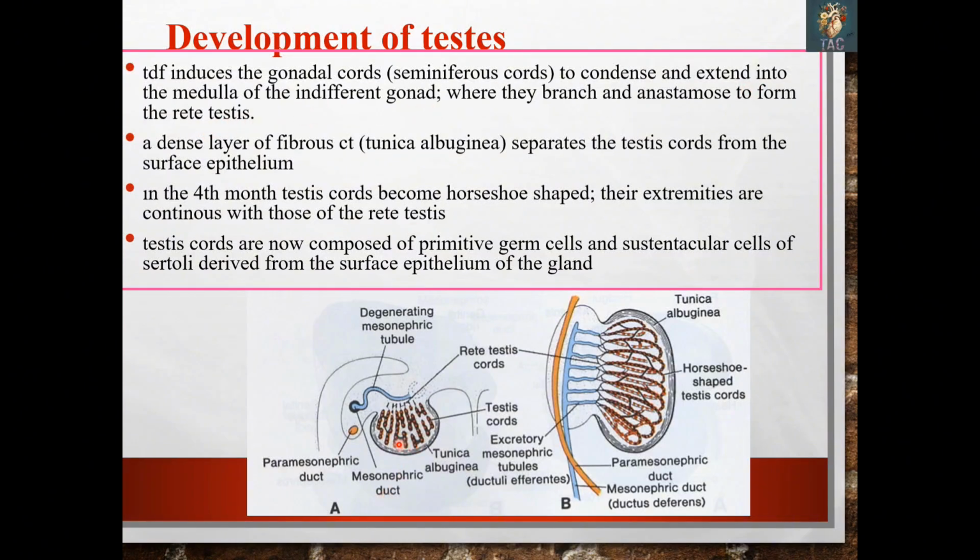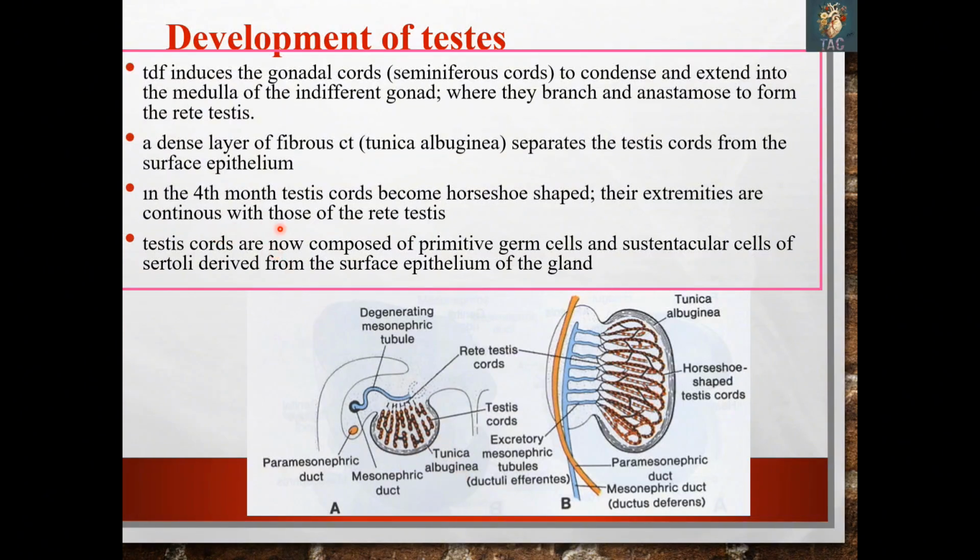So here you can see the primitive sex cords which move towards the medulla, and they form the medullary cords as well, where they anastomose over here and form the rete testis. The dense layer of connective tissue which is present over here separates these primitive sex cords from the surface, and this is called the tunica albuginea.